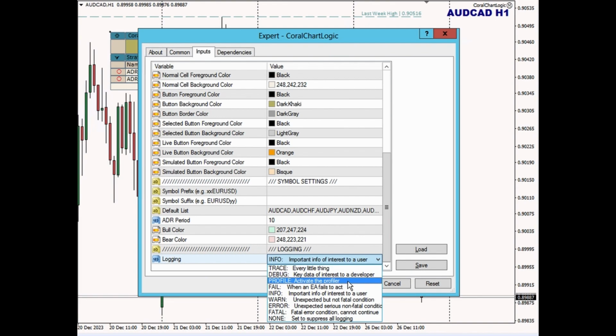Things that take longer to run will write information to the log, as well as when you shut down the EA, and not shut down a strategy in ChartLogic, but when you shut down the ChartLogic EA, it will also write profiling data to the log that you can verify. You can take a look and see how things are performing. Fail, I don't actually think fail is used by ChartLogic. This was something that was added for Multimax, as a matter of fact. When an EA is considering a trade, but one of its built-in conditions is telling it not to trade, it would create a fail message. I'm not actually using that in ChartLogic.